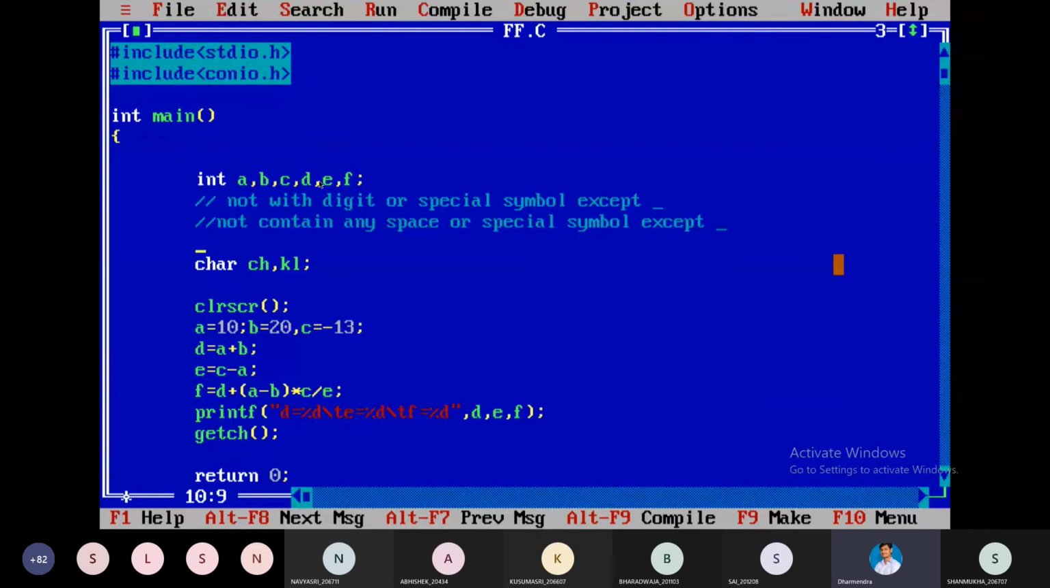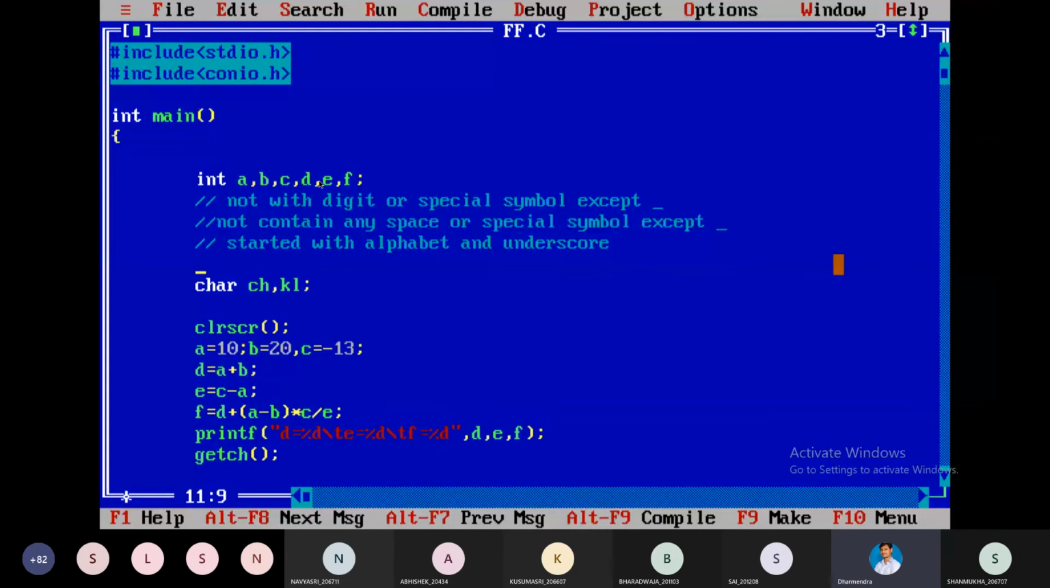It can start with an alphabet or underscore, followed by digits, underscore, alphabet, but not the other special symbols.